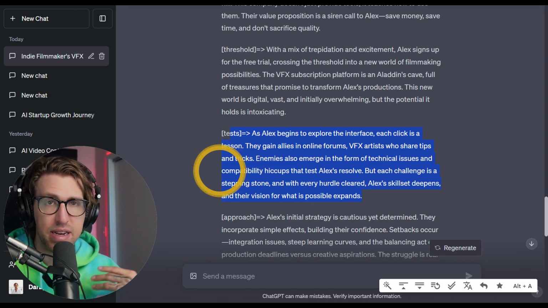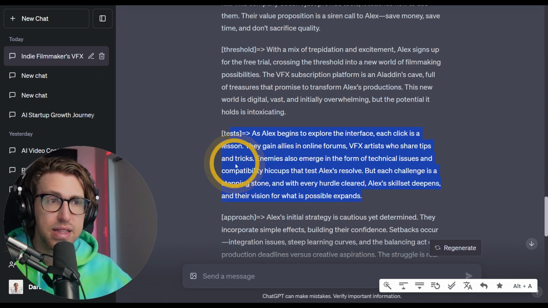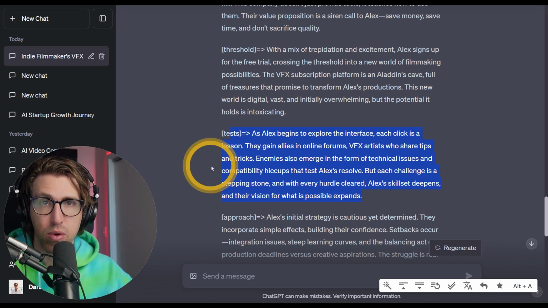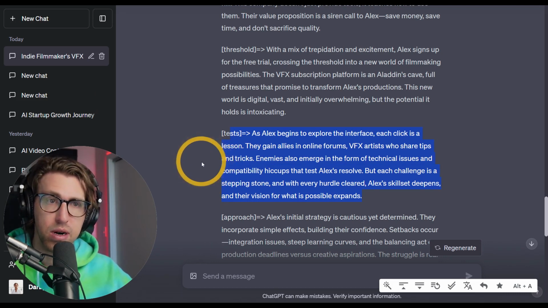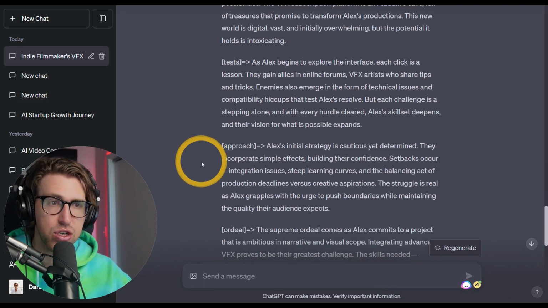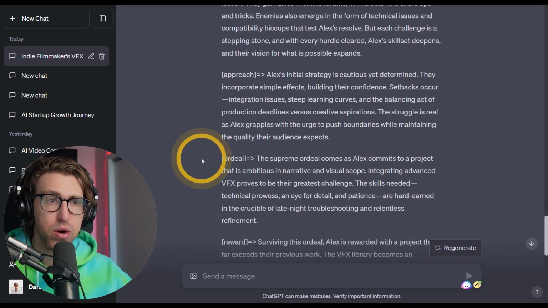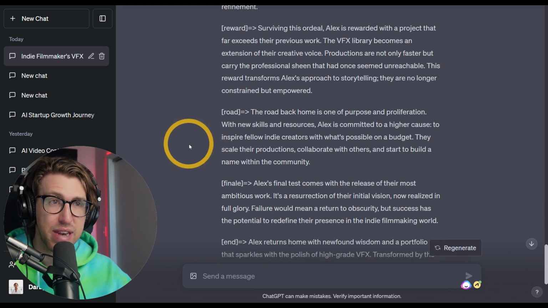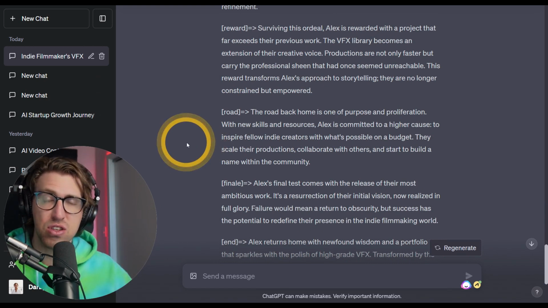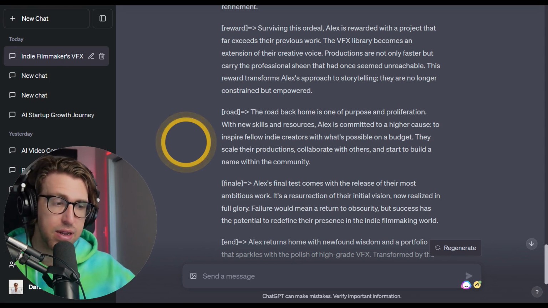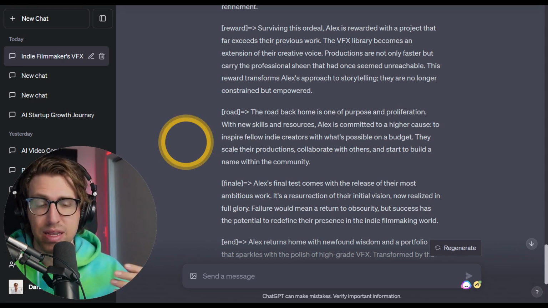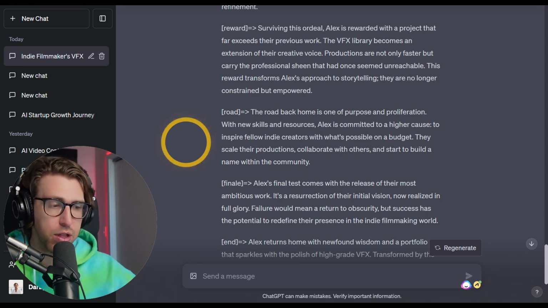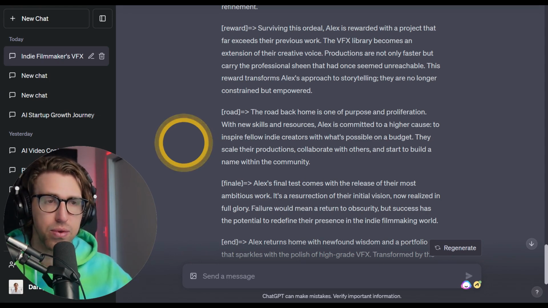Maybe it's updating some content on the website that paints this picture a little bit more clear, putting the customer as the hero of the journey, all the way down to approaching the ordeal and the reward and the road back with the finale. This is that story that a product, a service, a storyteller, anyone is telling on one end to help the other person make their way through said story.